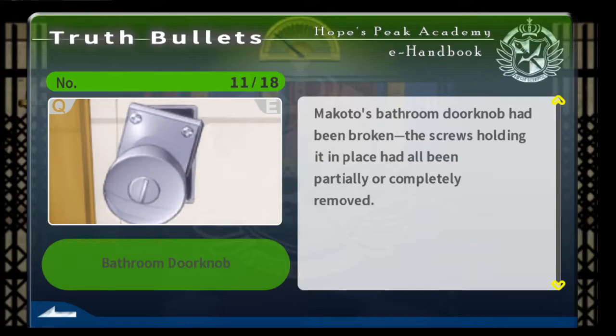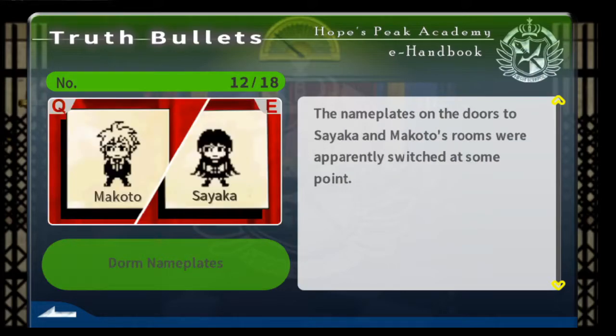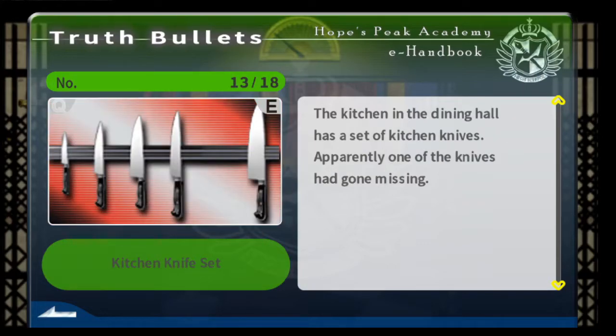The nameplates on the doors of Sayaka and Makoto's rooms were apparently switched at some point. Must have been throughout the night, right? It must have been. It was after everyone went to bed and before everyone woke up.